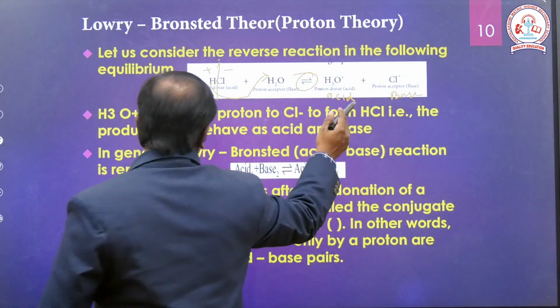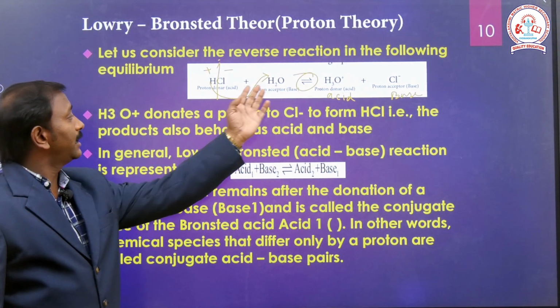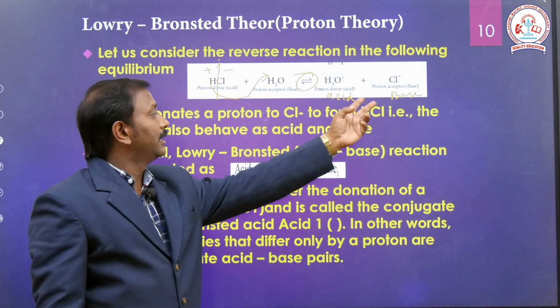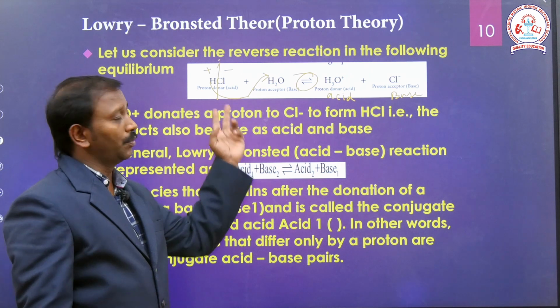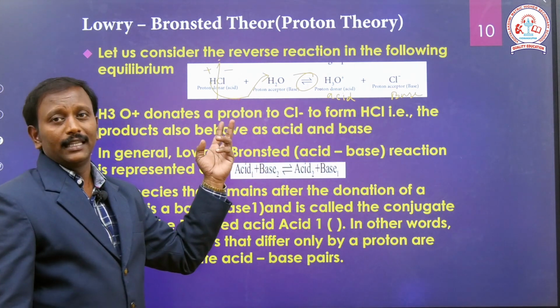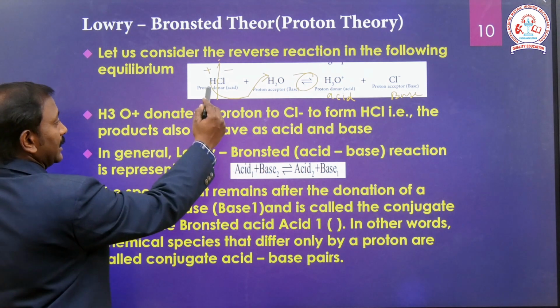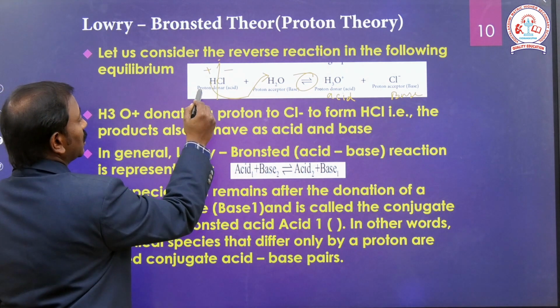In the forward reaction, HCl is the acid and H2O is the base. In the reverse reaction, the hydronium ion is the acid and the chloride ion is the base. So two acids and two bases are formed. HCl, the proton donor in the forward reaction, is acid 1.